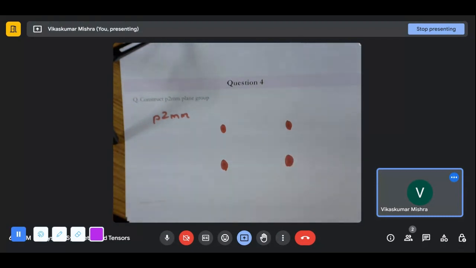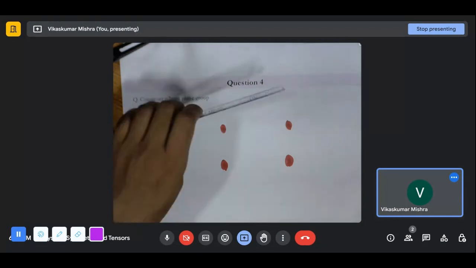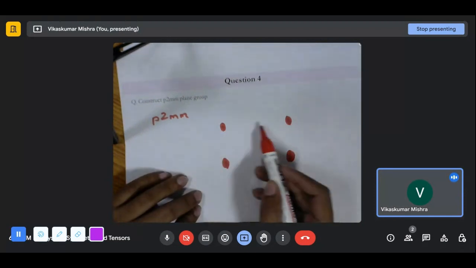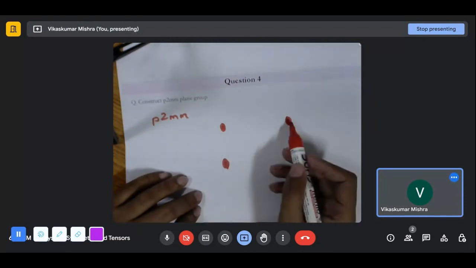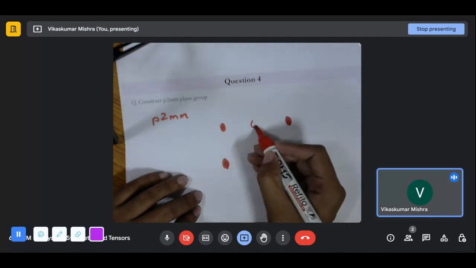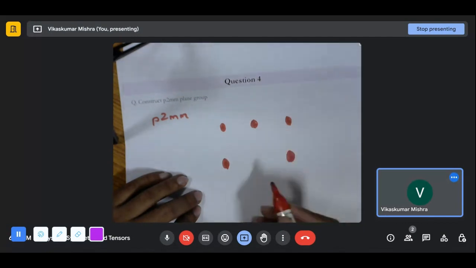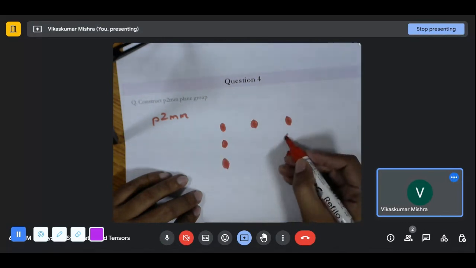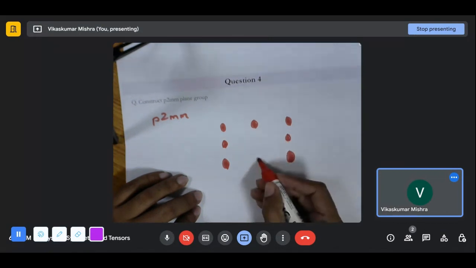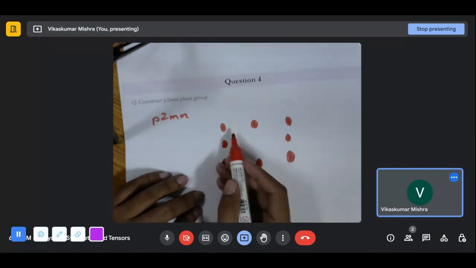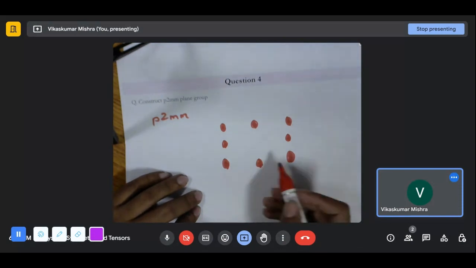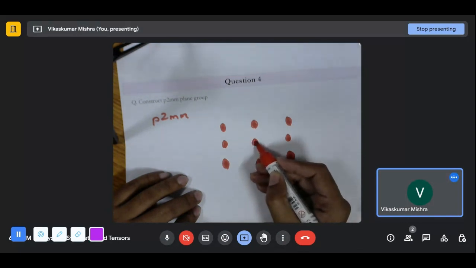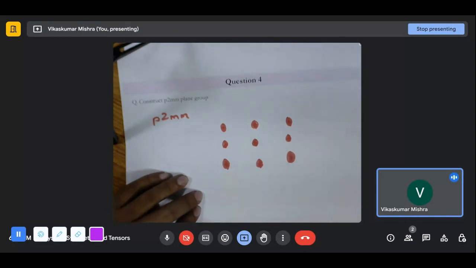At half the lattice translation, this twofold will generate another twofold. This twofold will generate another twofold again. Now this twofold will generate another twofold at half the lattice translation, at half the translation along the particular direction.